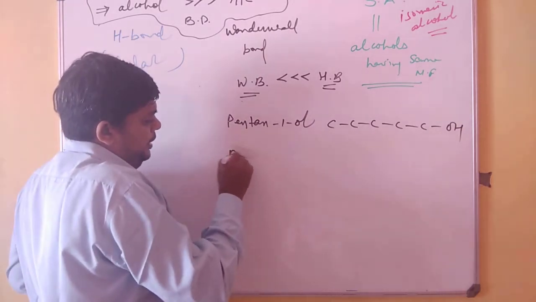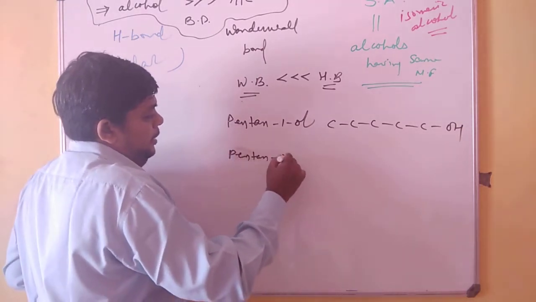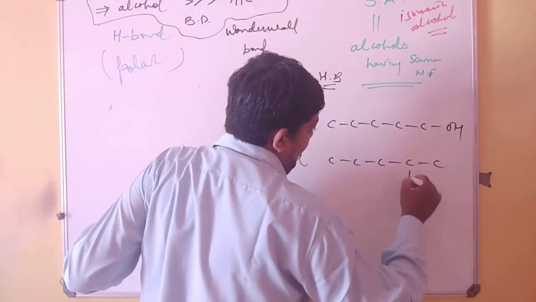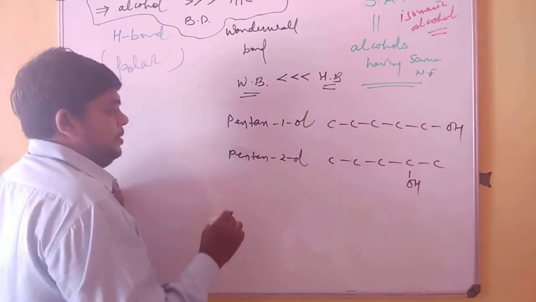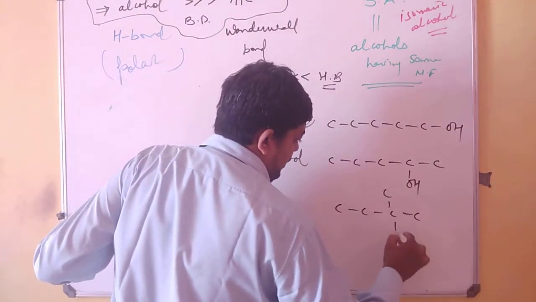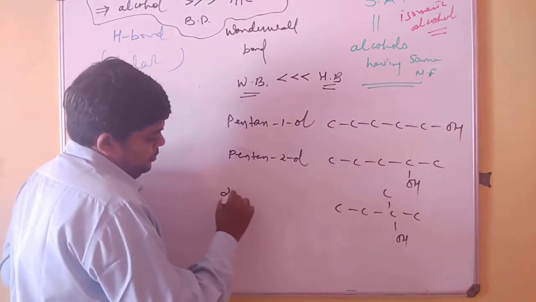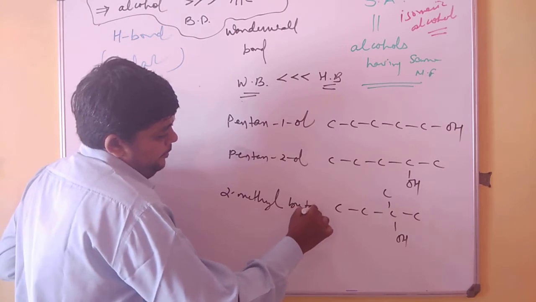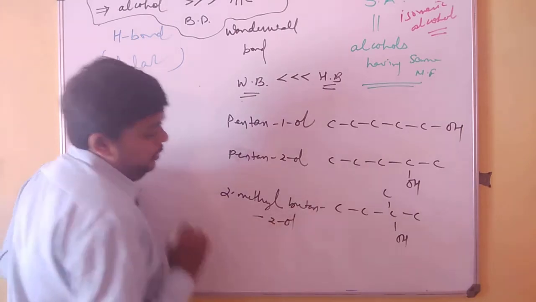Okay, let us take the example pentanol, and 2-methyl butanol.